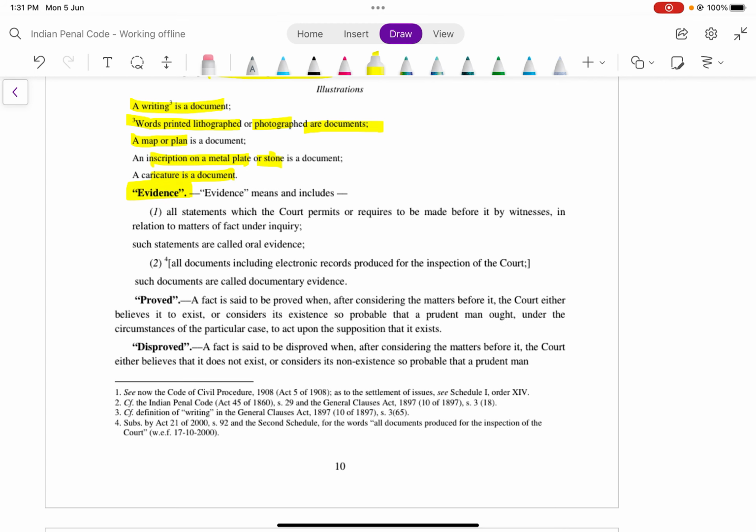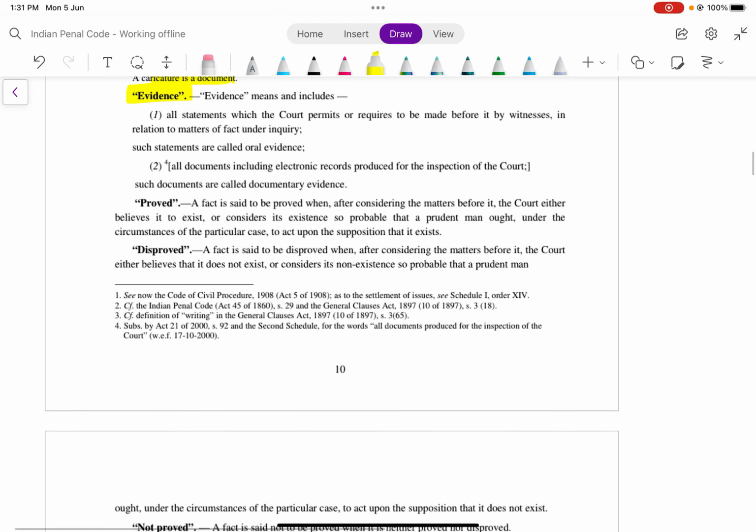Evidence. What do you mean by evidence? Very important. Evidence includes all statements which the court permits or requires to be made before it by the witnesses in relation to the matter under inquiry. Such statements are called oral evidence. So now evidence has been distinguished between oral, documentary, and you can also say electronic.